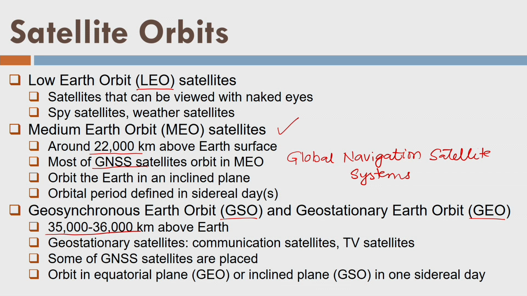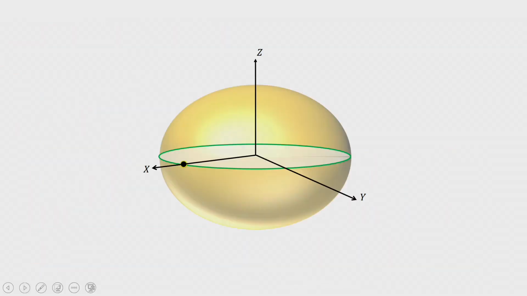Well, all the communication satellites, like for example those used for mobile phones or TV satellites, television, they are placed in the geostationary orbit, right? And some of the GNSS satellites are placed in the geosynchronous orbits also, as well as GEO orbits also, both. We will see. Let us go ahead.